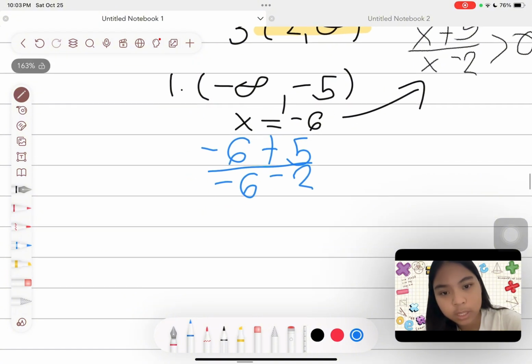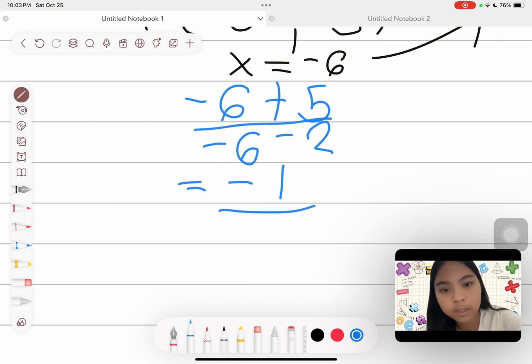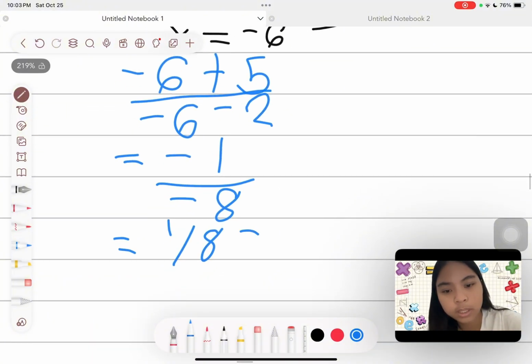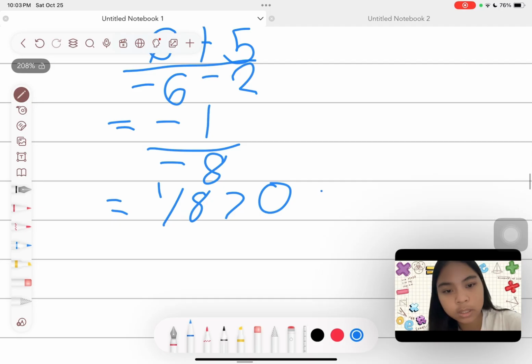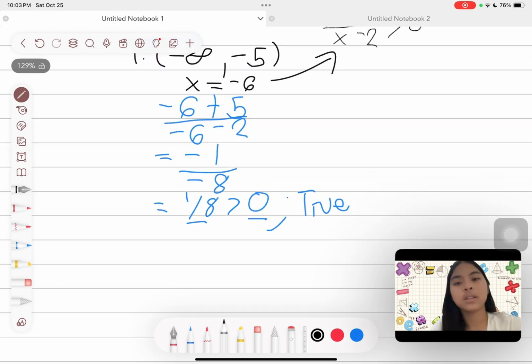So -6 + 5 is equal to -1. -6 - 2 is equal to -8. We will divide that. It is now equal to 1 over 8. 1/8 is greater than 0. It is true, because 1/8 is greater than 0. So the first interval becomes true.